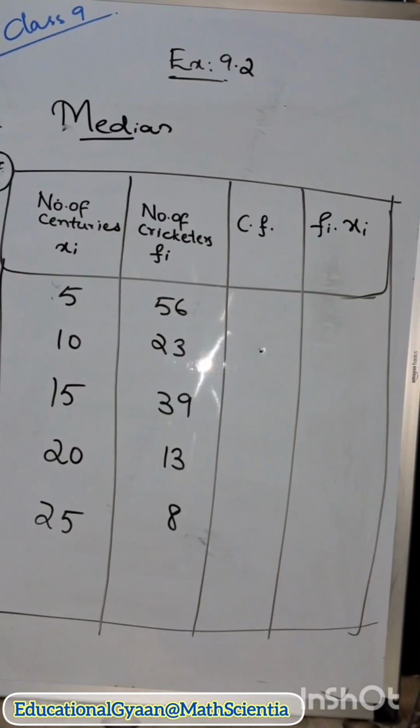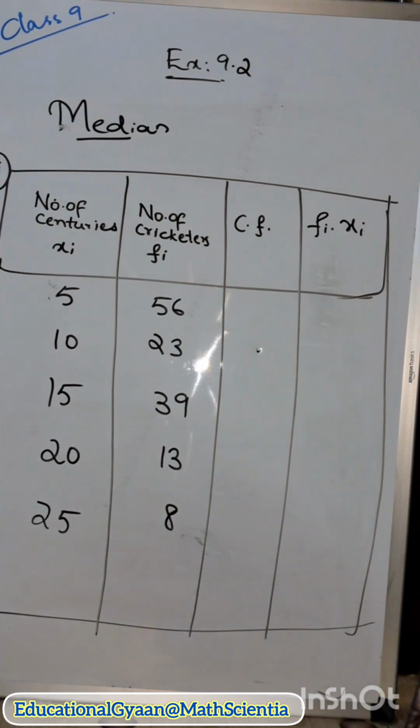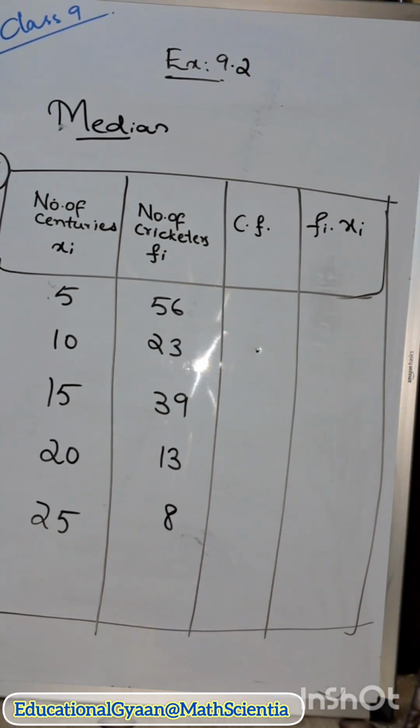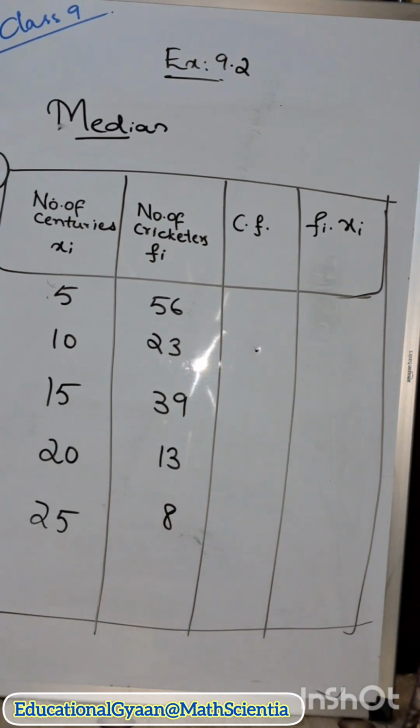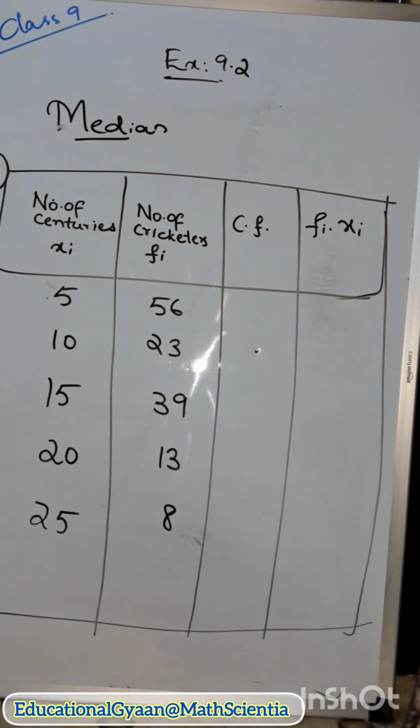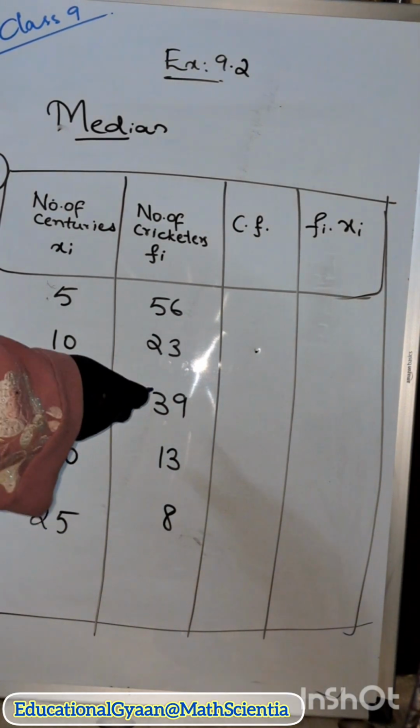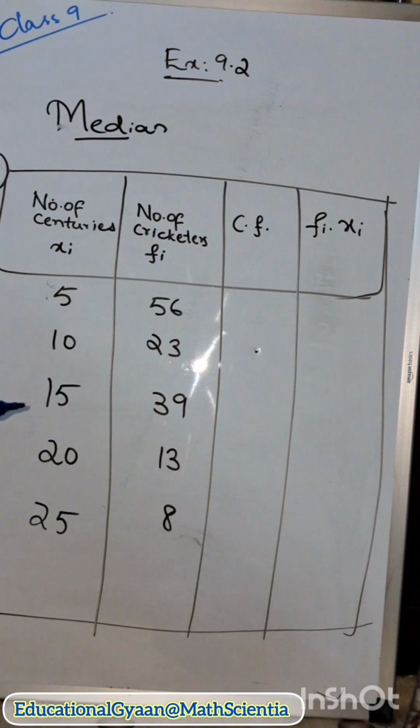Now let us do median. See question number 7. Centuries scored and number of cricketers in the world are given below. Number of centuries and number of cricketers. If the number of centuries is 5, then how many cricketers are there? 56. If it is 10, then there are 23. If it is 15, then they are 39. If it is 20, then they are 13. If it is 25, then it is 8.